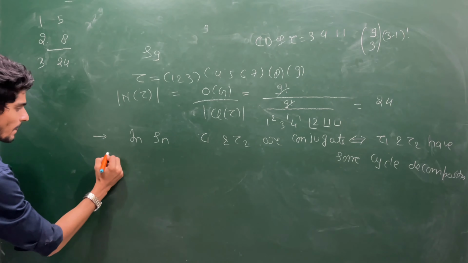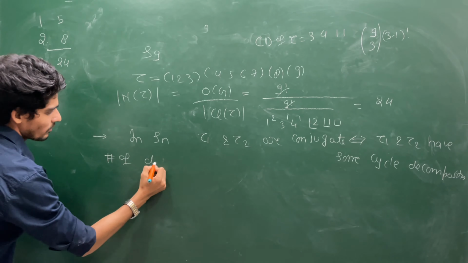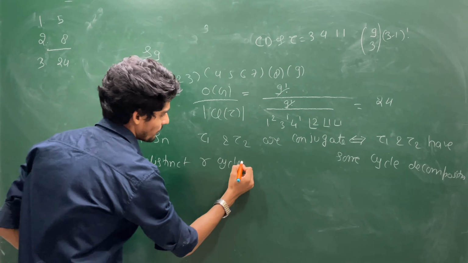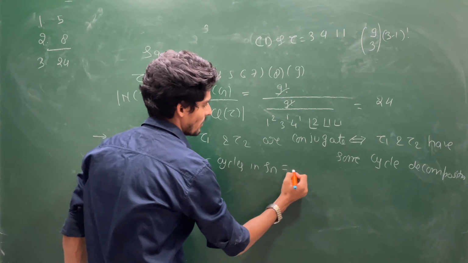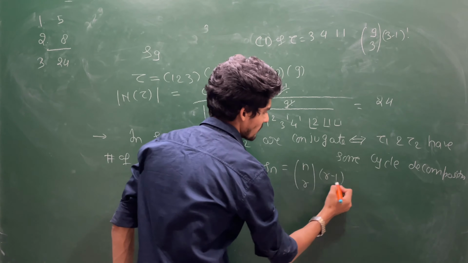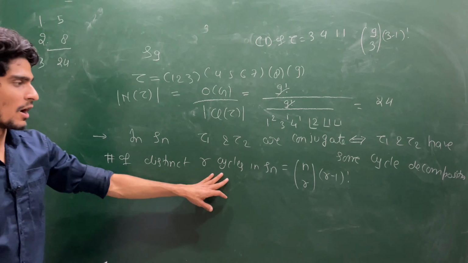You can see the number of distinct r cycles in Sn will be n choose r times r minus 1 factorial. This is how you can create.